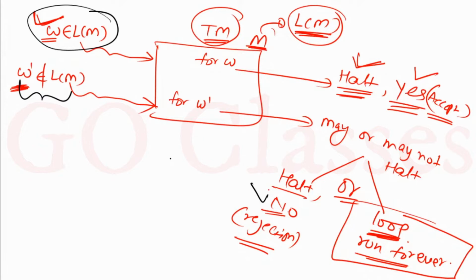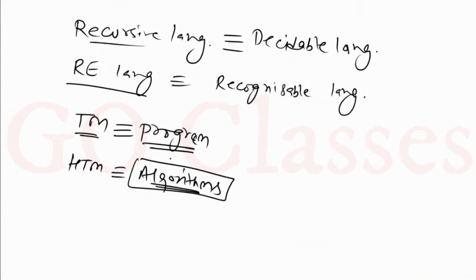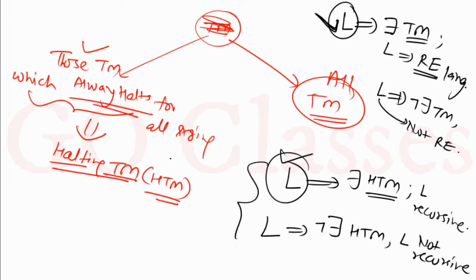All your doubts will be clarified as we proceed. When we discuss some problems, you will see that many problems, actually most of the problems, are undecidable. So far so good. These are the definitions. Now let's see the next point.